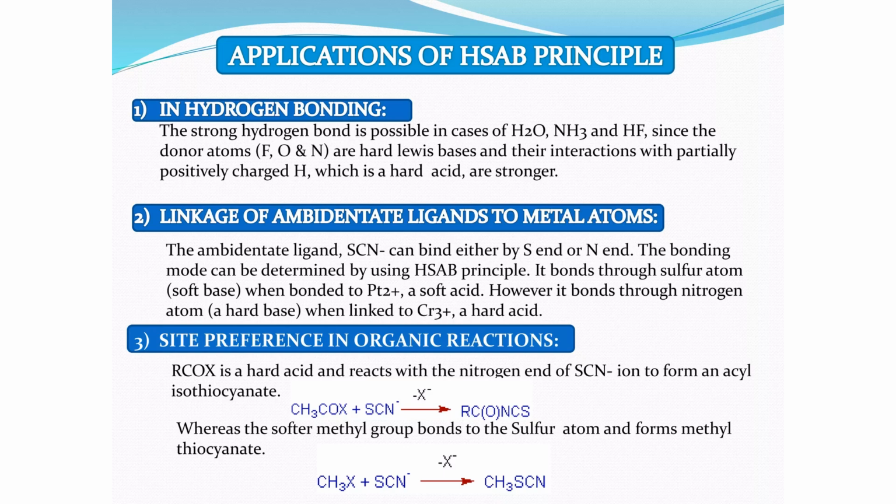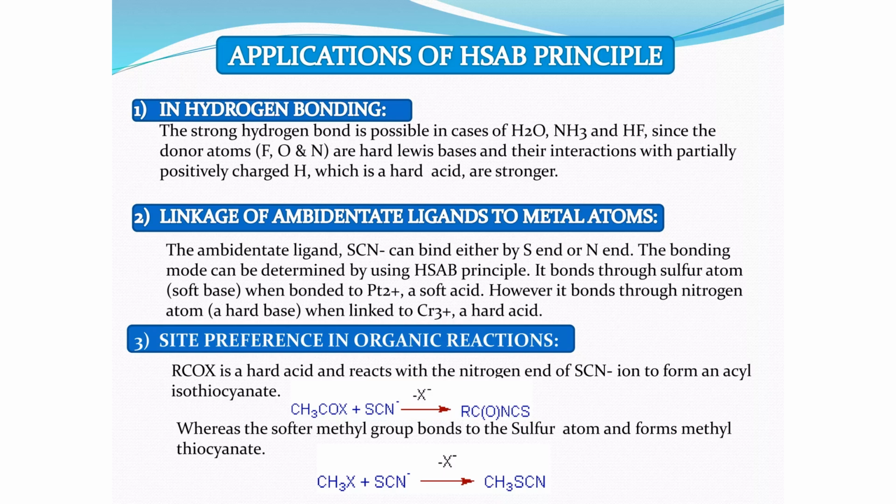Another application of the SHAB concept is the explanation of site preference for organic reaction. For example, if we have the carboxylic acid halide, represented as RCOX, this reacts with the cyanide preferentially, right, instead of sulfur.